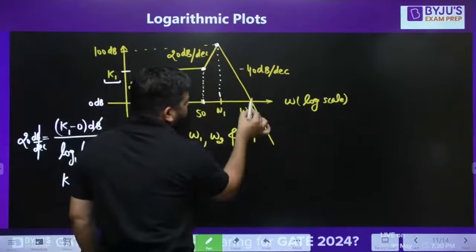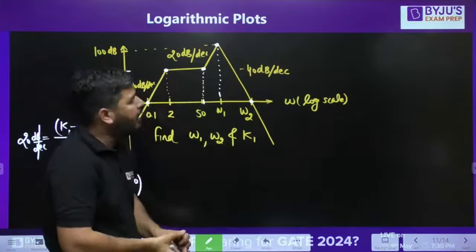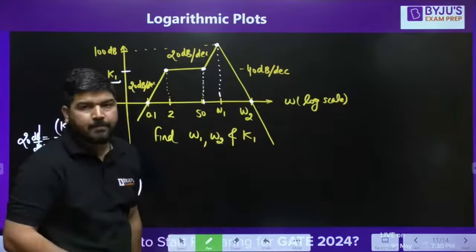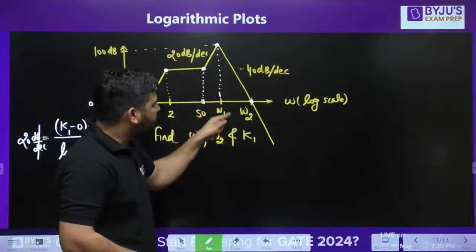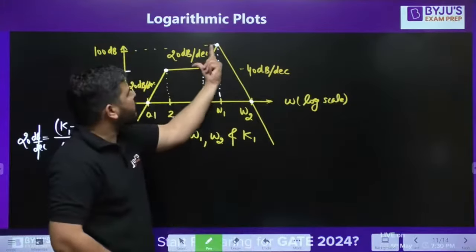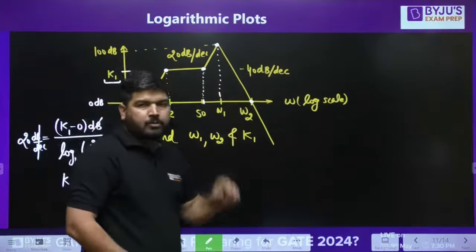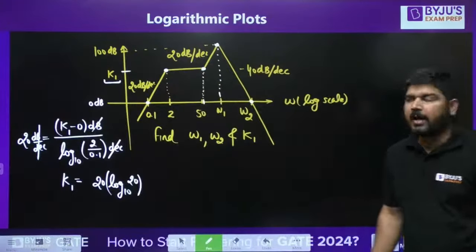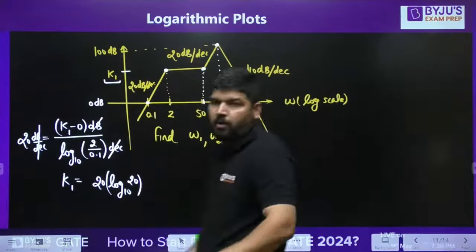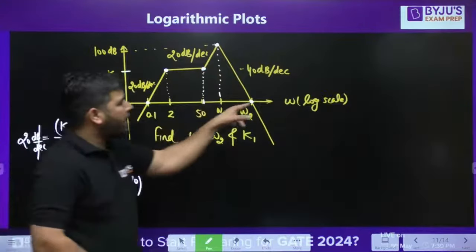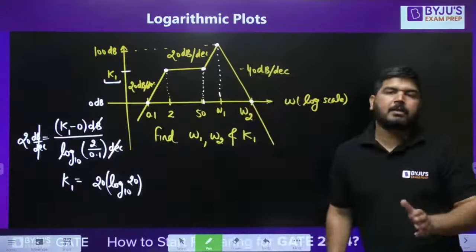Similarly, on this line, at this point height is 0 dB, and at this point height is 100 dB, and this omega 1 is known to us now, because from the previous slope you have calculated omega 1. Only unknown is omega 2, so you can calculate omega 1 and omega 2 directly from the slope. So this is your homework. You have to calculate omega 1 and omega 2, and comment in the comment section.